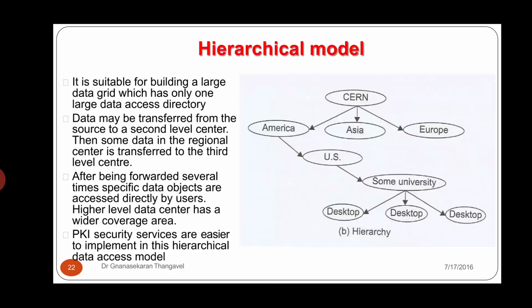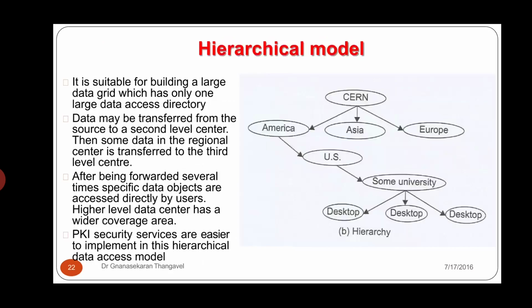Here the data may be transferred from the source to the second level center. Then some data in the regional center is transferred to the third level center after being forwarded several times, and specific data objects are accessed directly by the users.